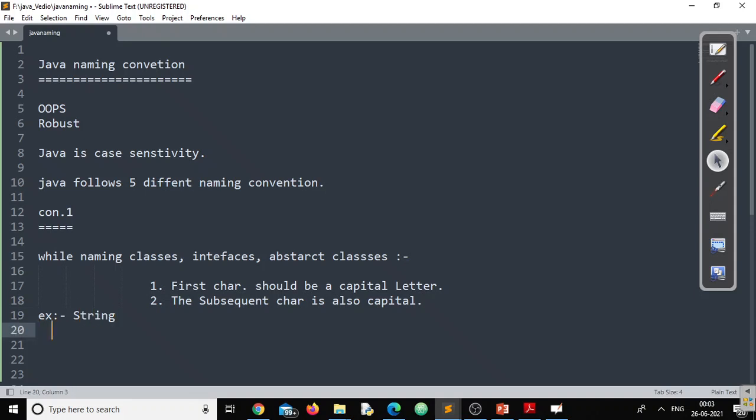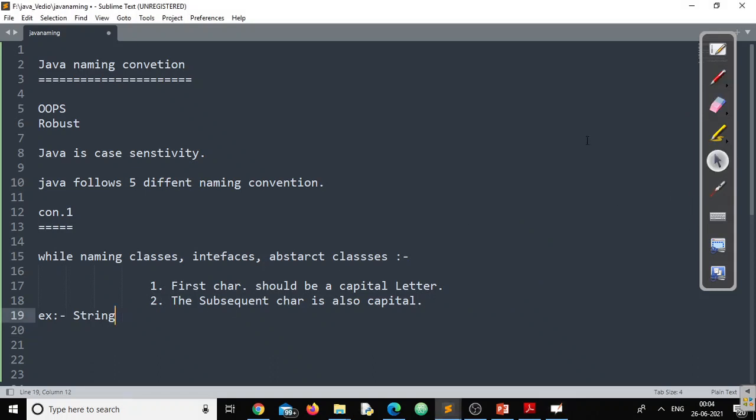Remember, whenever I am writing a class name, the first character of the class is a capital letter. Now happily I can say this particular name could either be a class name, an interface, or an abstract class. We can happily tell that, right? So whenever we see this, at least this much we can say, right?